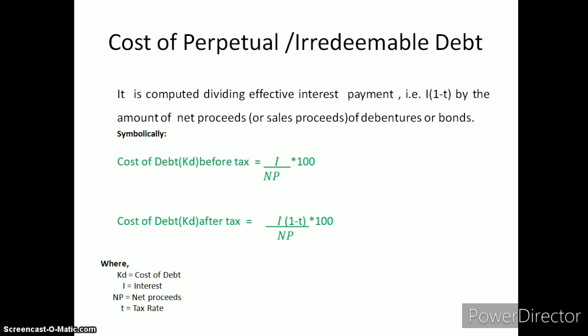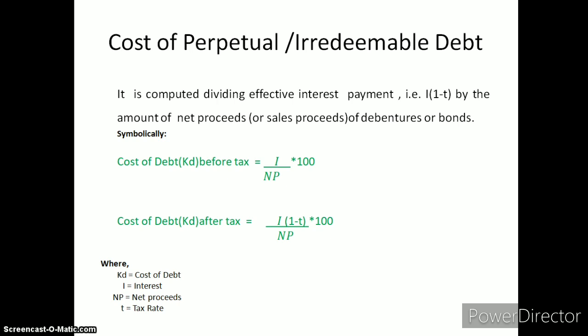The formula of cost of debt before tax is interest upon net proceeds multiplied by 100. On the other hand, the formula of cost of debt after tax is interest multiplied by 1 minus t, divided by net proceeds. Here I stands for interest and P stands for net proceeds. Now the question arises, what is the meaning of net proceeds?